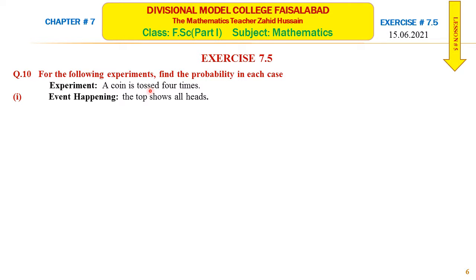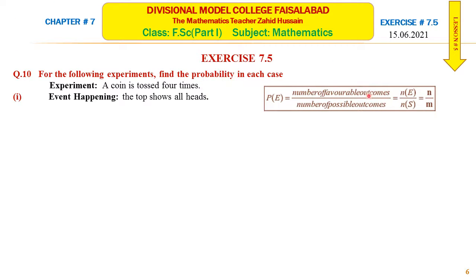For the following experiment, find the probability in each case. The experiment is: a coin is tossed 4 times. We know that when we toss a coin once, the possible outcomes are head and tail. But here the coin is tossed 4 times, so what will be the possible outcomes?